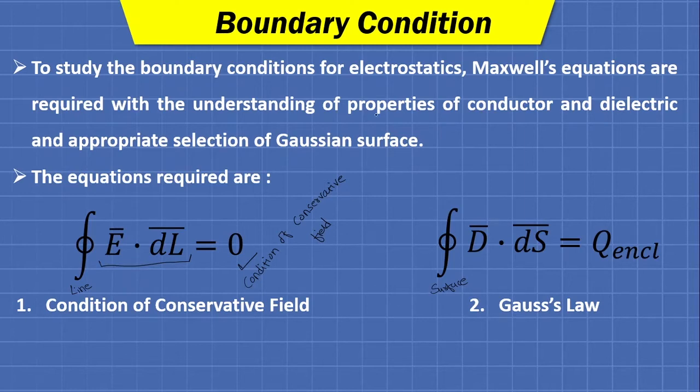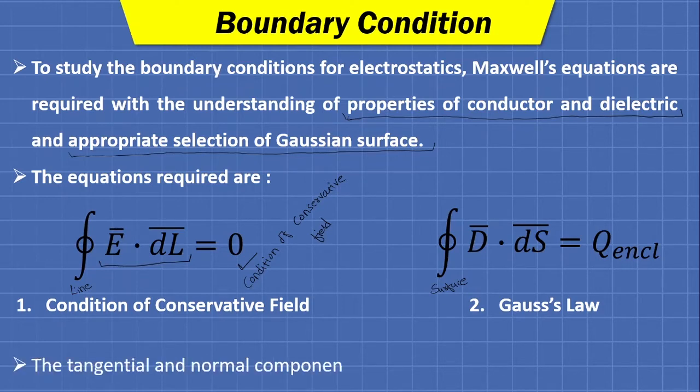These two equations are very essential, and in addition to understanding them, we must have a proper understanding of the properties of conductor and dielectric. All the properties of conductor and dielectric must be clear in our mind, because we are going to use a couple of properties of both the mediums, and we need to have a proper selection of Gaussian surface. This is also a very crucial part of the derivation of these boundary conditions. What shape of Gaussian surface you adopt for the derivation is very important. So without wasting much time, let us start the derivation.